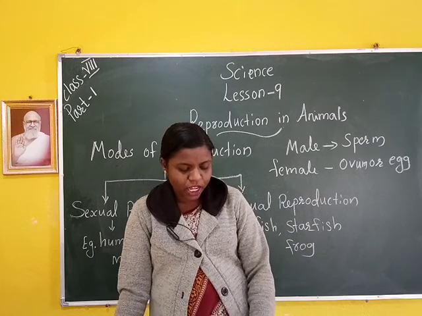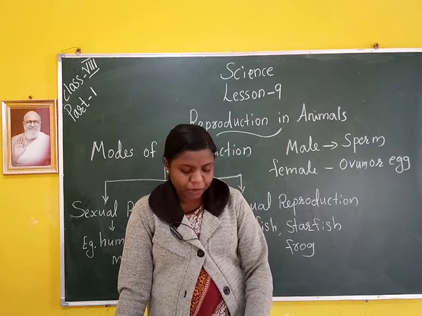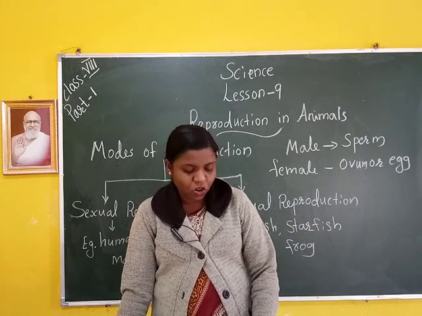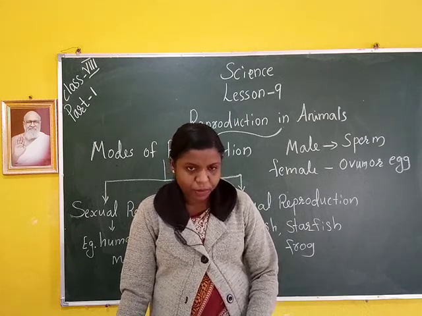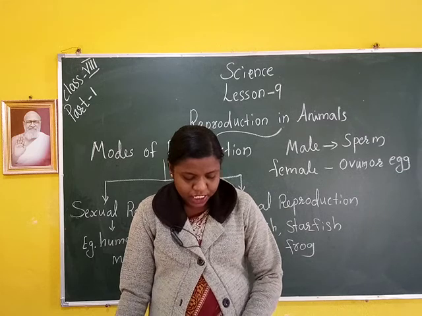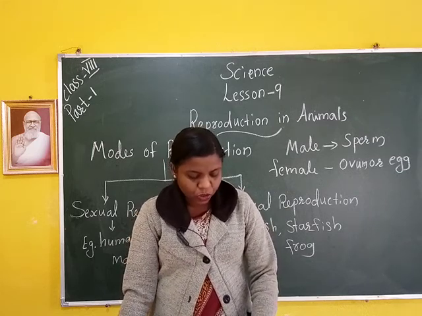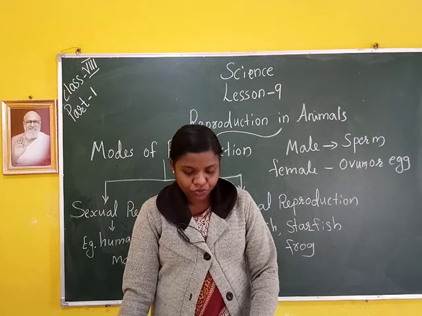However, in some organisms, both male and female gametes are present in the same individual. Such organisms are called hermaphrodite or bisexual. Earthworms and leeches are hermaphrodites. This means that each earthworm or leech is both male and female.